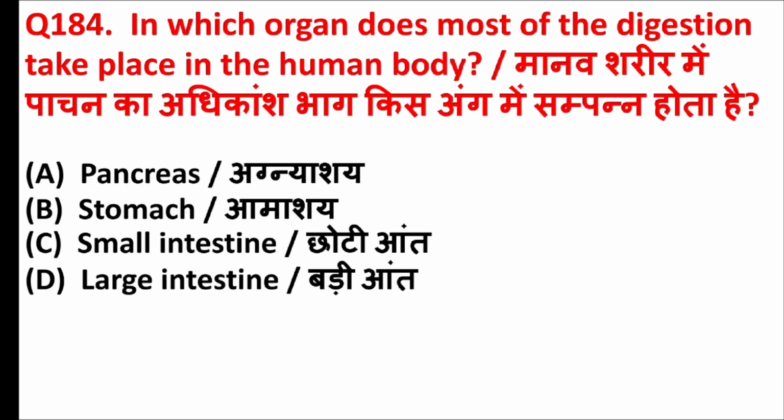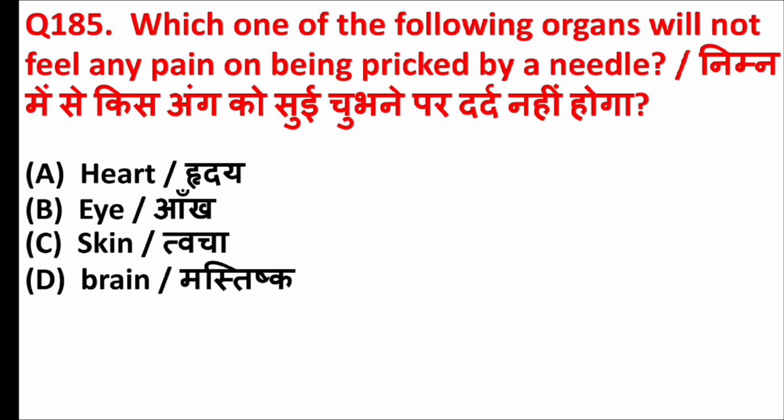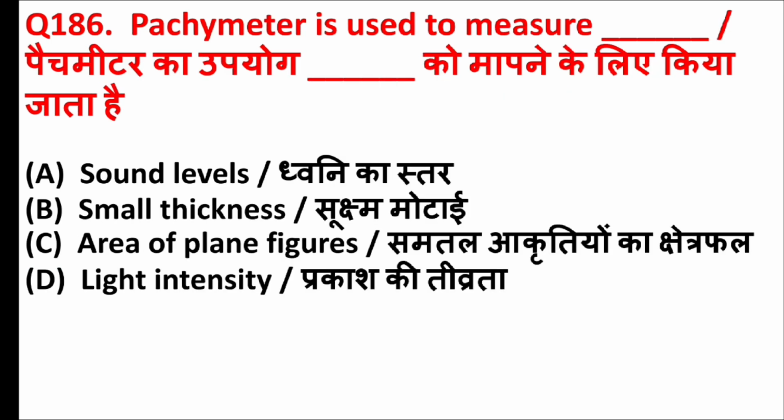In which organ does most of the digestion take place in the human body? Answer is option C, small intestine. Which one of the following organs will not feel any pain on being pricked by a needle? Answer is option D, brain. Patch meter is used to measure blank. Answer is option B, small thickness.